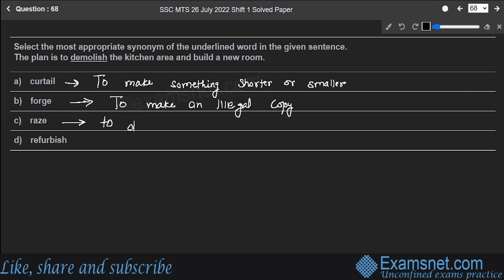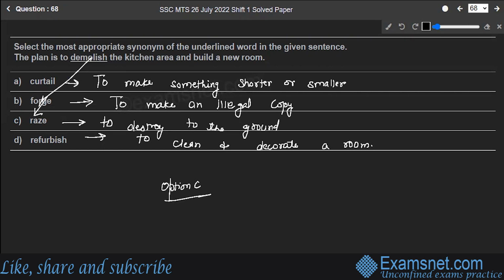Raze means to destroy to the ground. Then refurbish means to clean and decorate a room. You have to find out the synonym for the word demolish, which means raze, which means to destroy everything completely. Option C is the correct answer.